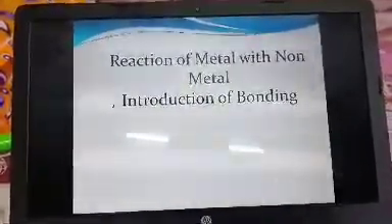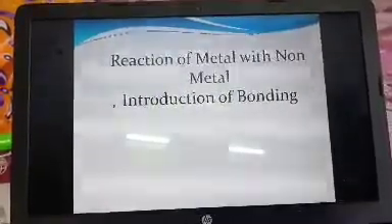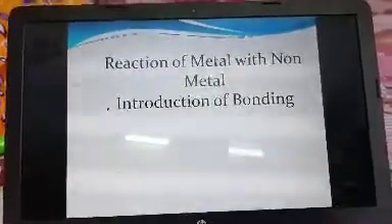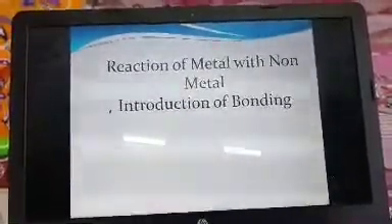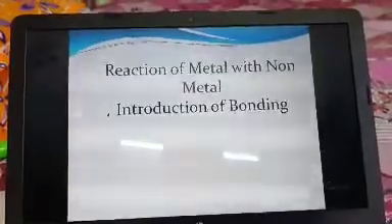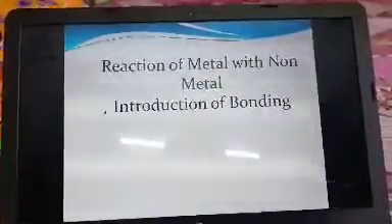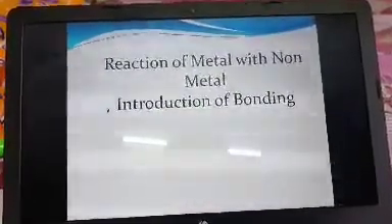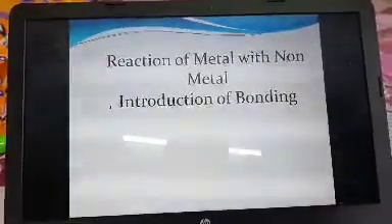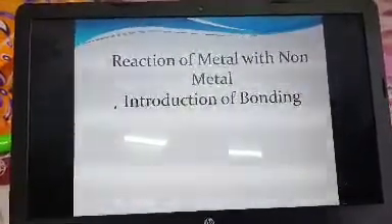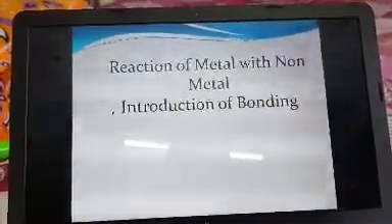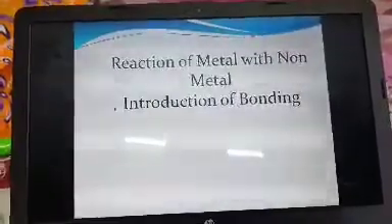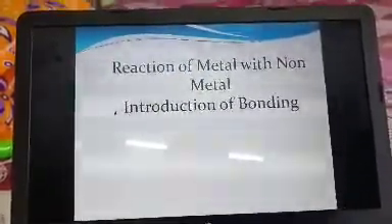So in general, remember that the metals which have 1, 2 or 3 electrons in their outermost shell will get stability by losing their electrons, and they will form monopositive, dipositive and tripositive ions respectively, according to the number of lost electrons. And that's why metals are considered electropositive in nature, because metals lose their electrons to form monopositive, dipositive and tripositive ions.